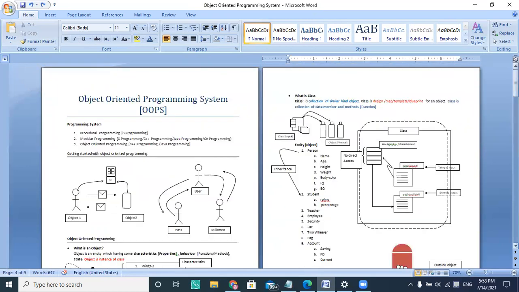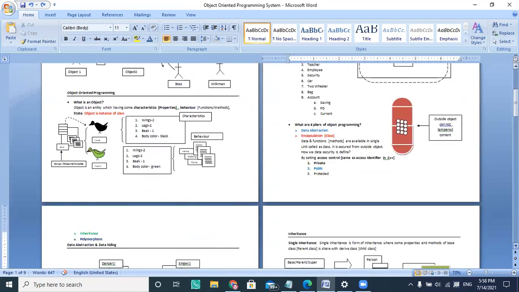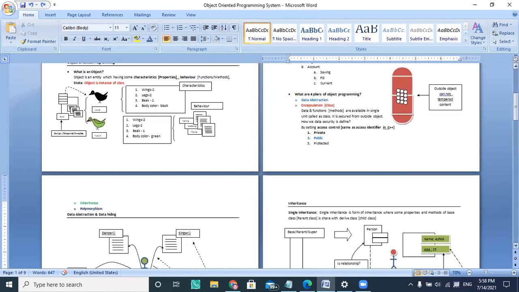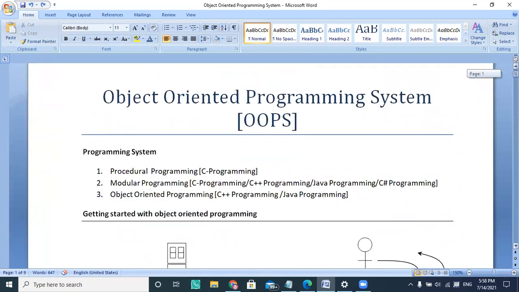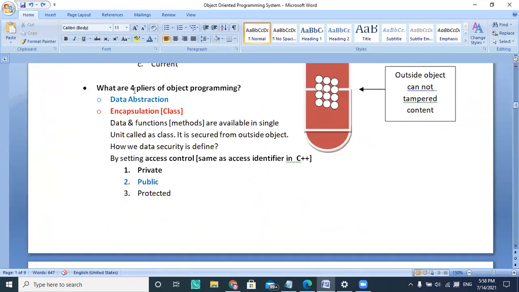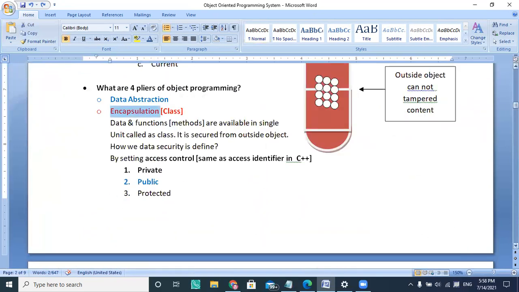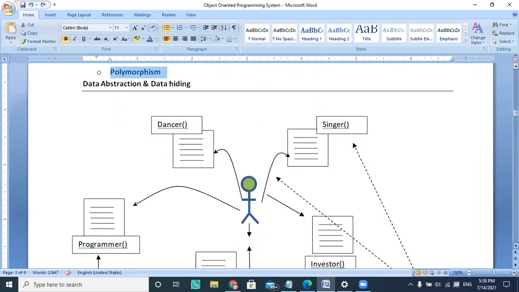All these are the four pillars of object oriented programming. So what are those four pillars? The first is data abstraction, the second is encapsulation, the third is inheritance, and the fourth is polymorphism. So let us understand inheritance in detail.